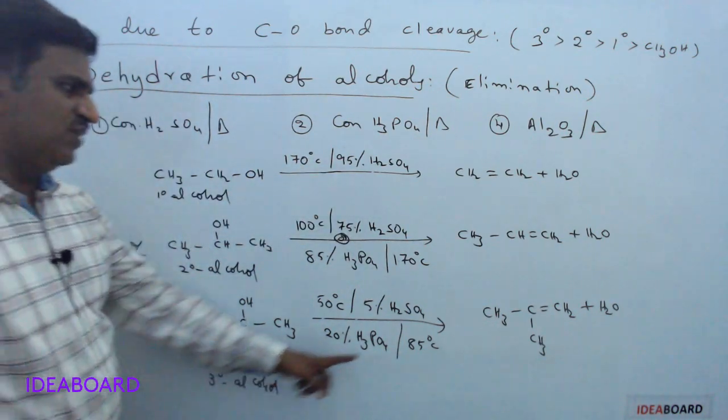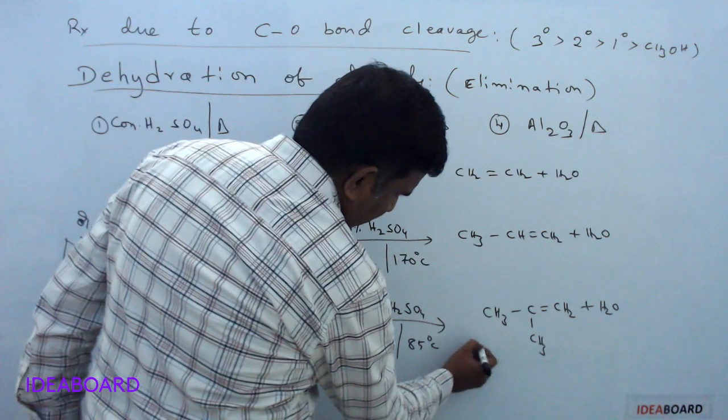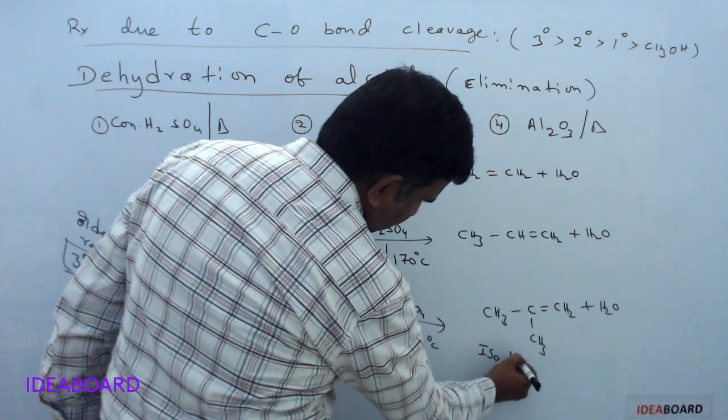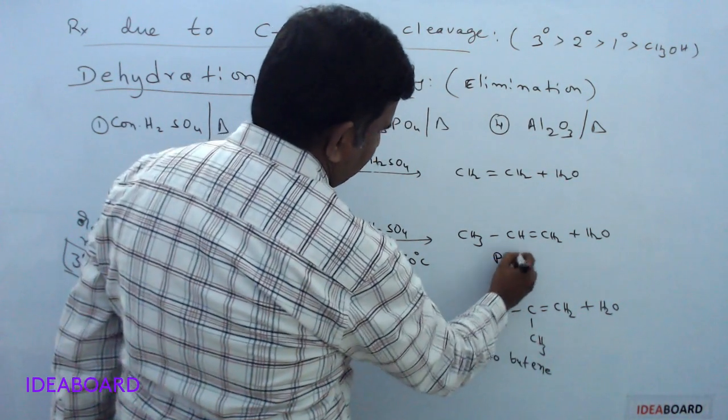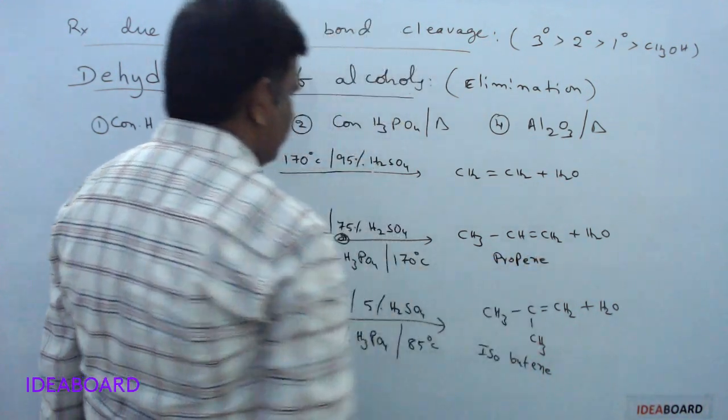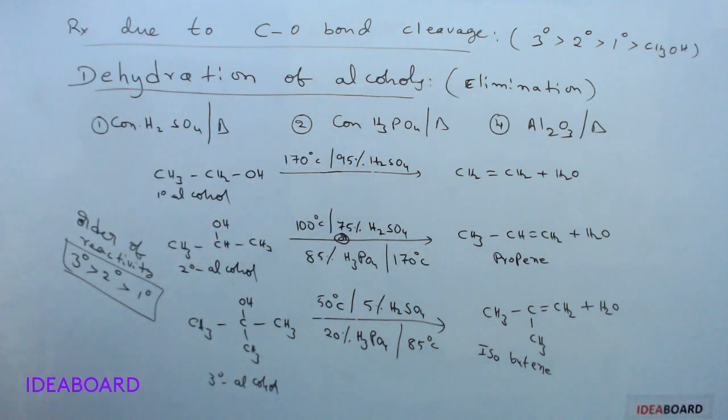So tertiary alcohols are giving isobutene. Common name I am telling, IUPAC you can easily write. This is isobutene. This is propene. This is the IUPAC name only. Propene. And that is ethylene or ethene.